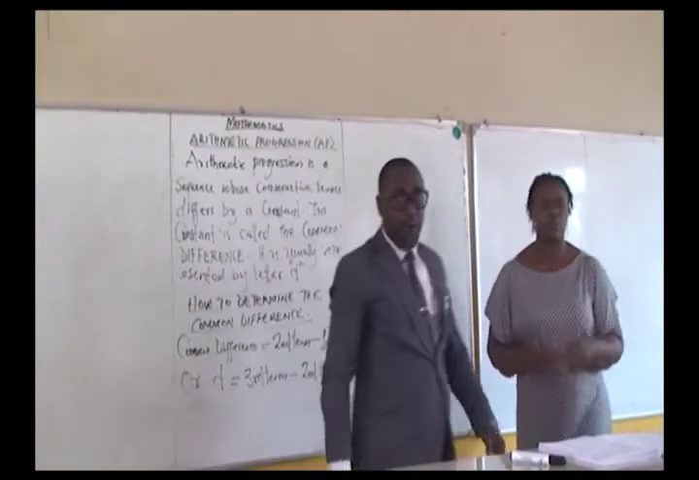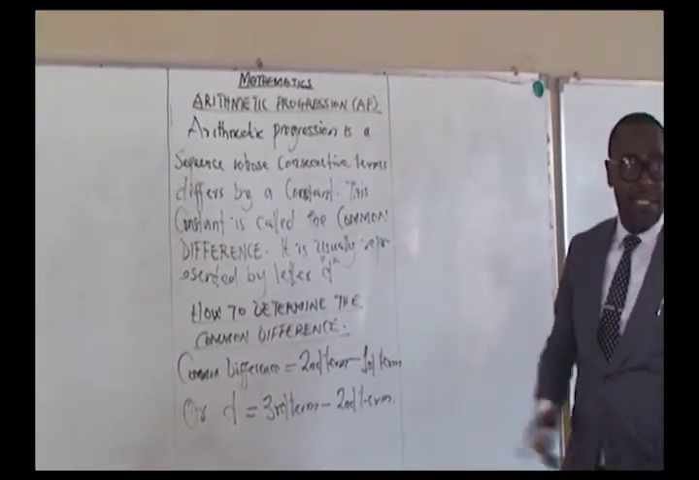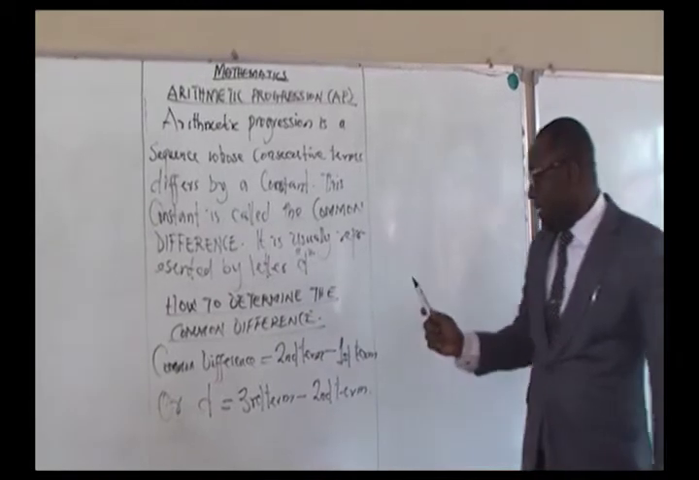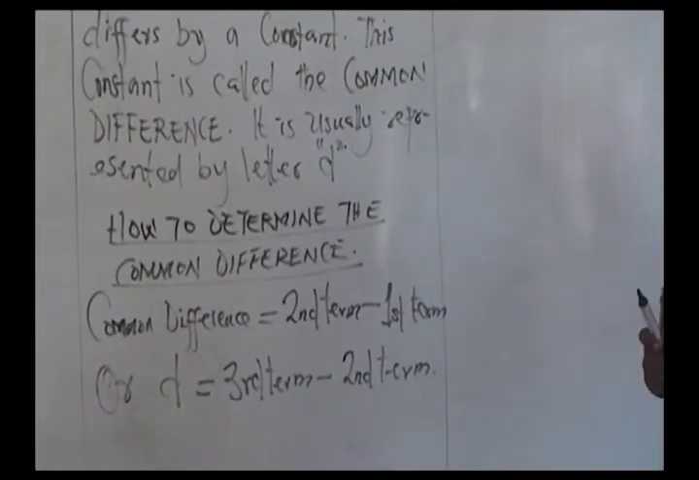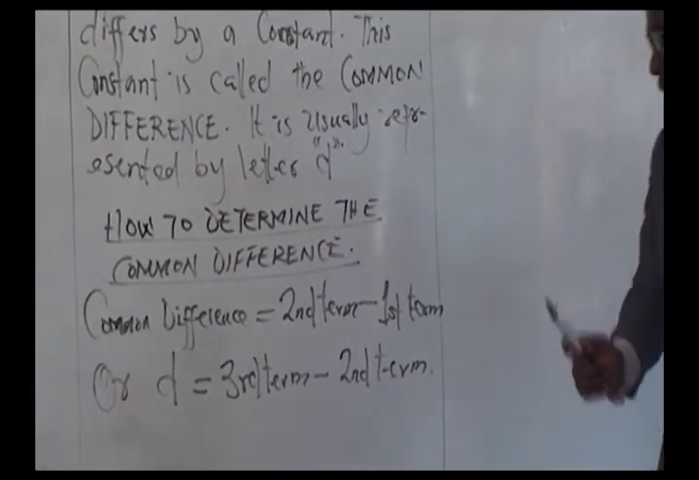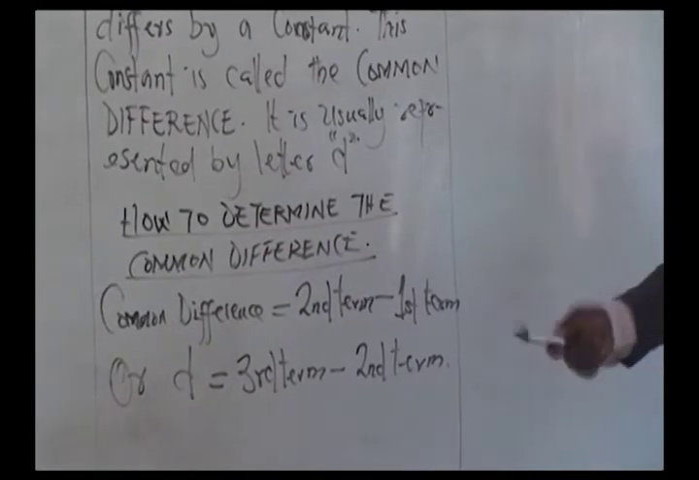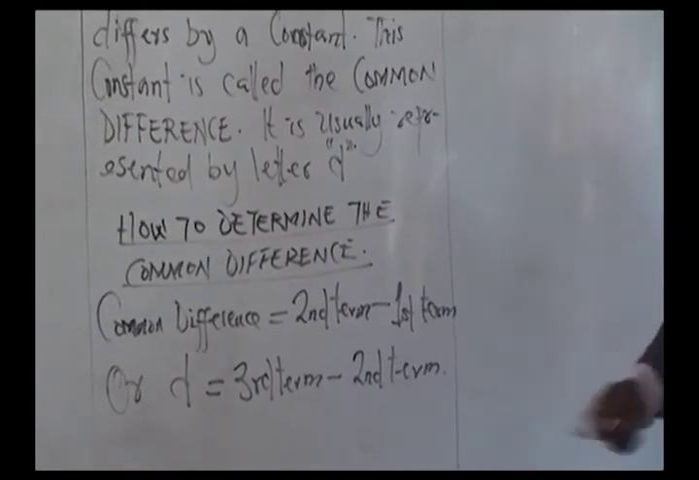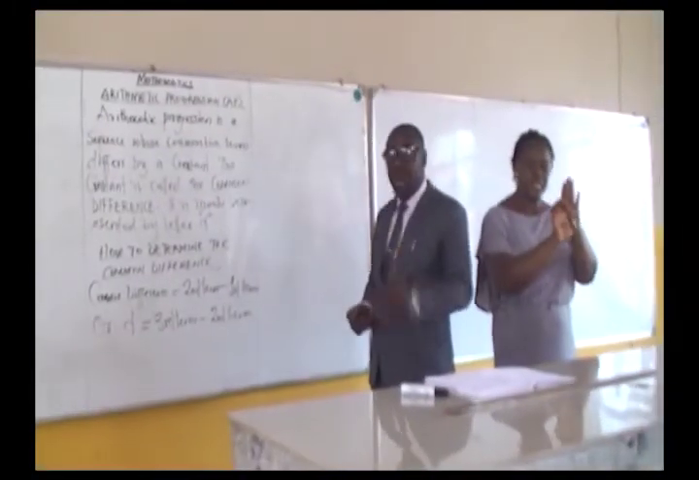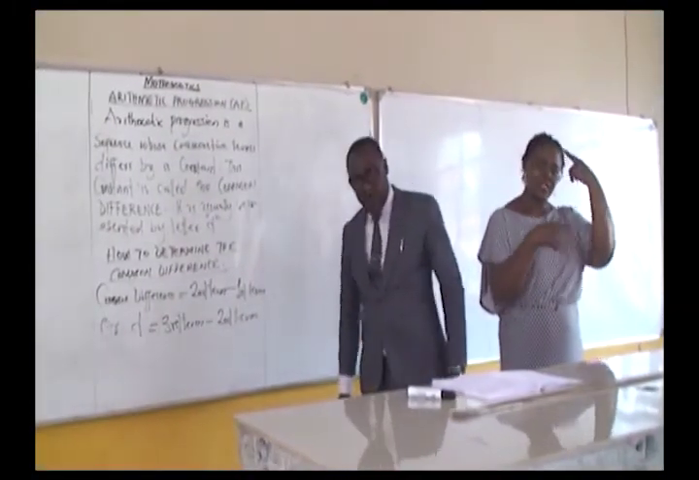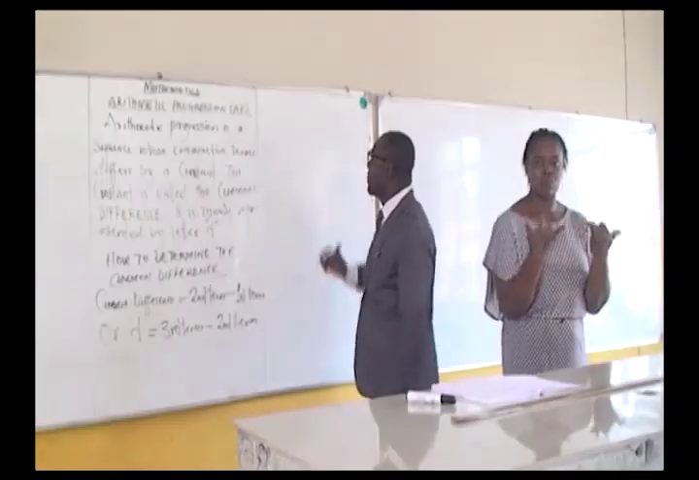As you can see on the board, we have the common difference represented with the letter D. It is usually the second term minus the first term, or it could be the third term minus the second term, in that order. So we're going to take an example of a sequence and then determine the common difference. Let's consider two examples quickly.